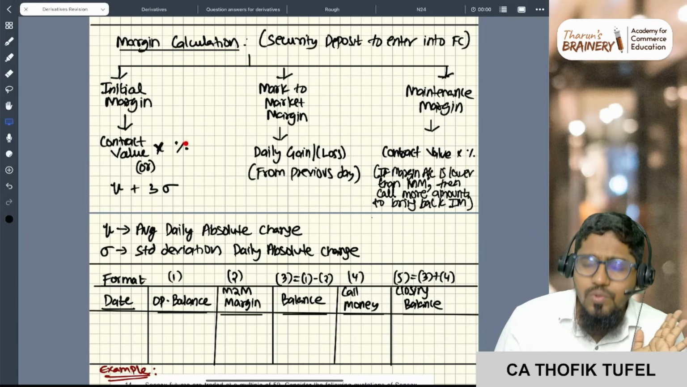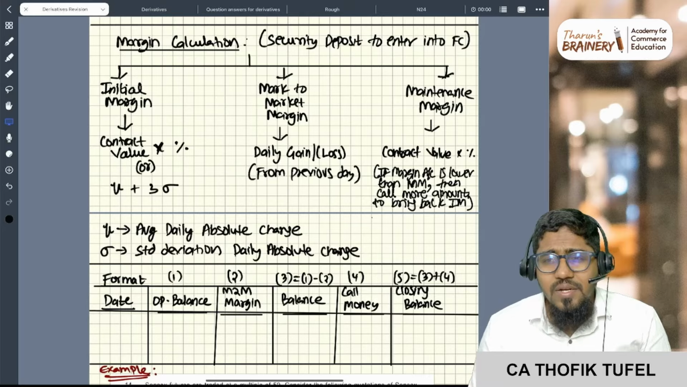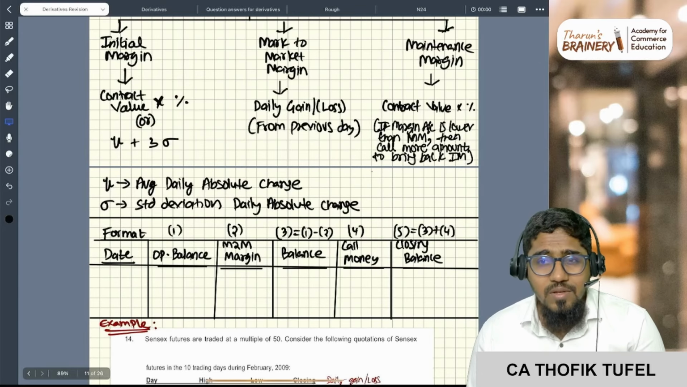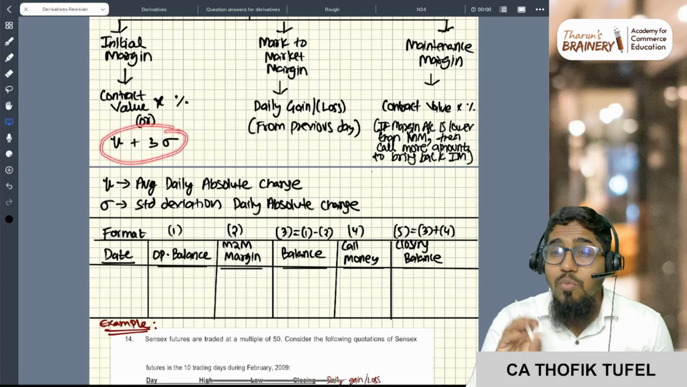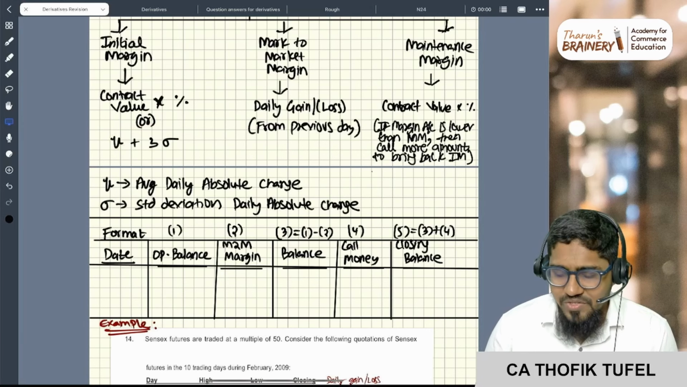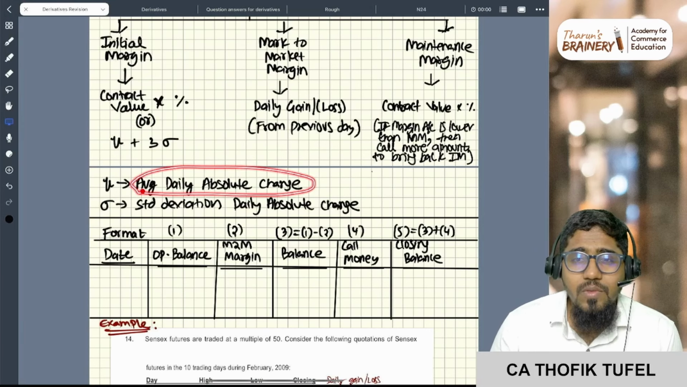Sir, how to calculate the initial margin? If the question tells you the initial margin is 50%, 30%, or 10%, that is the initial margin. Or else, there is also a formula for initial margin: mu plus 3 standard deviation. What is mu? Mean. So mean plus 3 into standard deviation. Mean is the average daily absolute change.